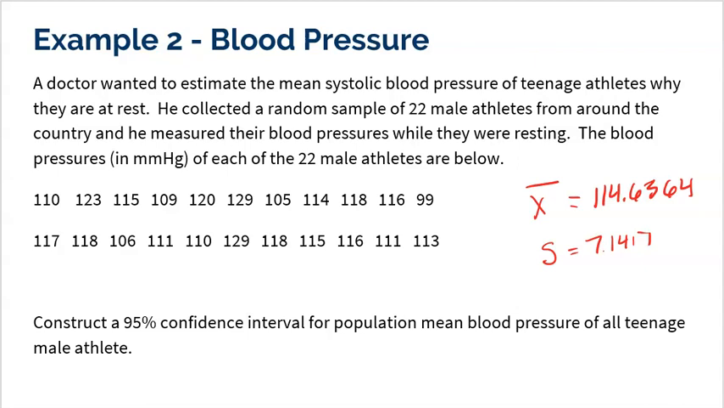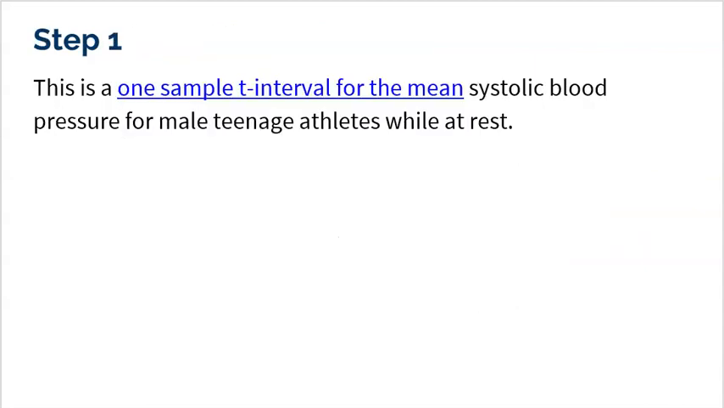All right, now that we got the information we needed, which didn't really take that long at all, now we're ready to go ahead and construct our interval. First step is we're going to have to name what we're doing. This is a 1 sample t interval for the mean systolic blood pressure for male teenage athletes while at rest. One more time, why are we using a t-interval here? Because we are replacing sigma in the formula for standard deviation of the sampling distribution with S, the standard deviation of our sample. That question might be popped up to you.